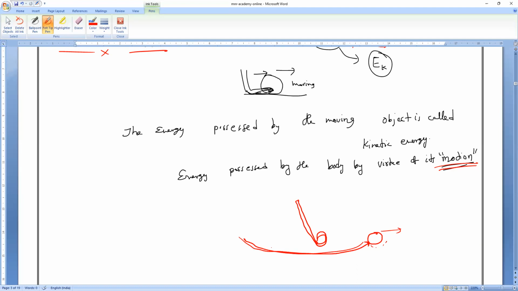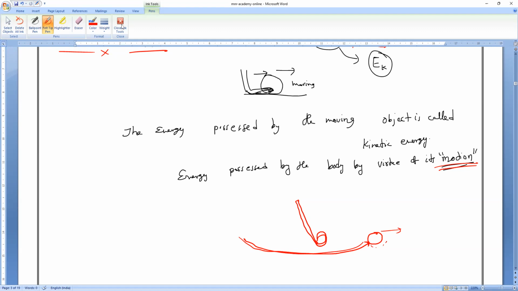Like that, you can take firing a bullet, flowing water, hitting or throwing a ball. Windmills are rotating because of wind energy. So all these are because of kinetic energy only.